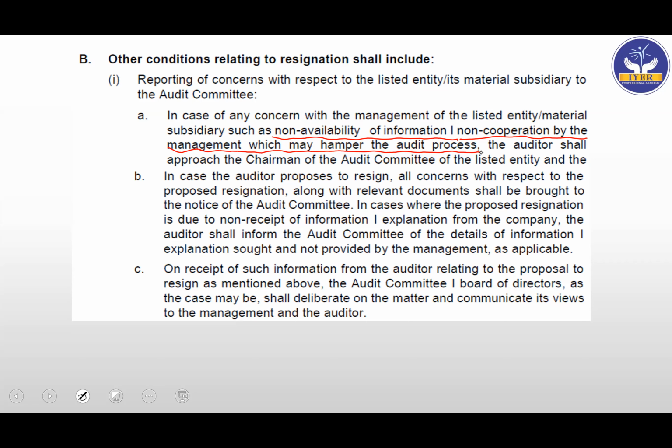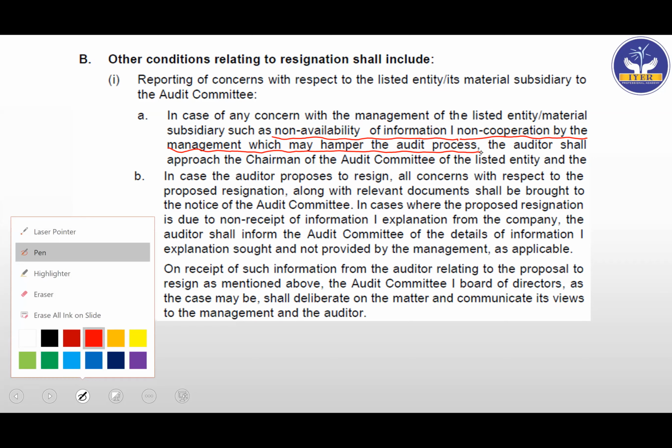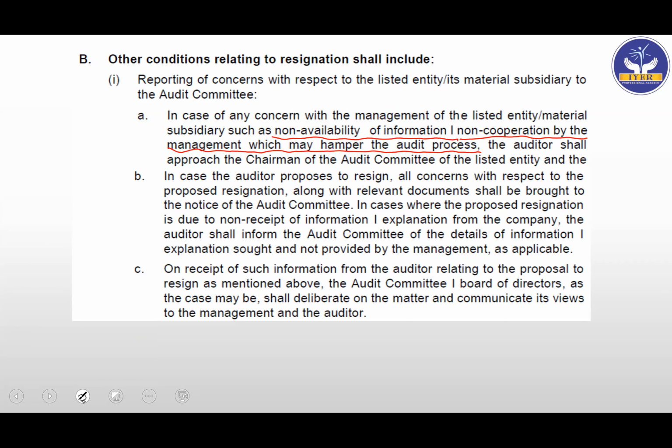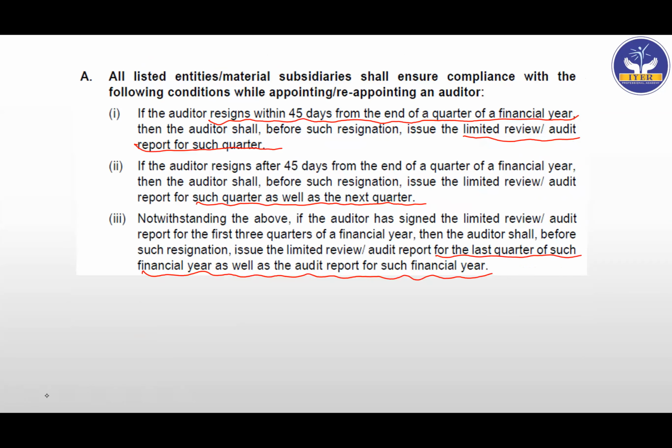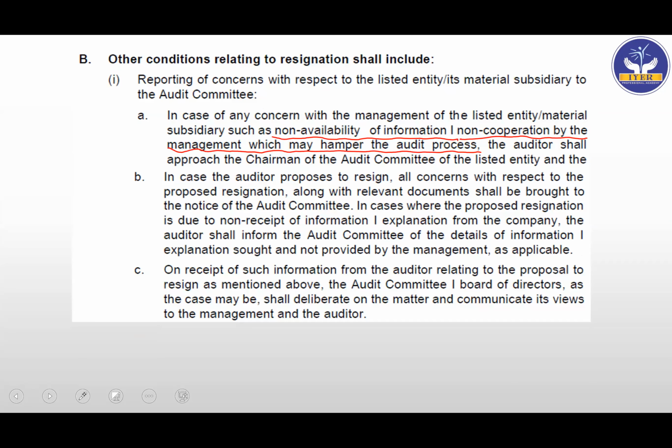Just a second, please hold on. And in case the auditor proposes to resign, now if the auditor proposes to resign, what are they saying? Just a second. Okay, one second. Okay.